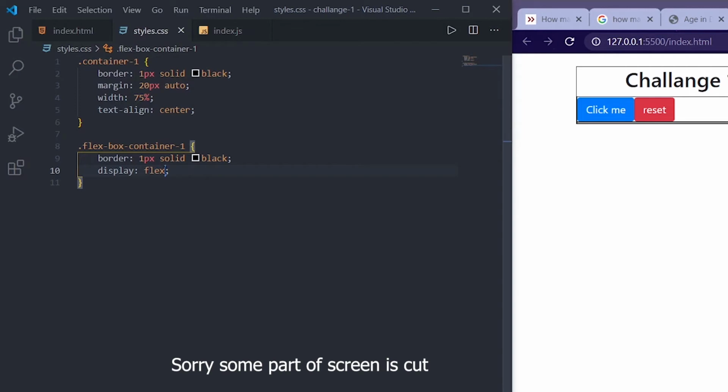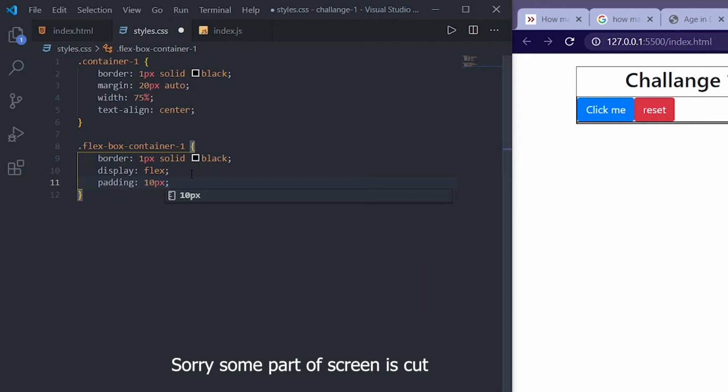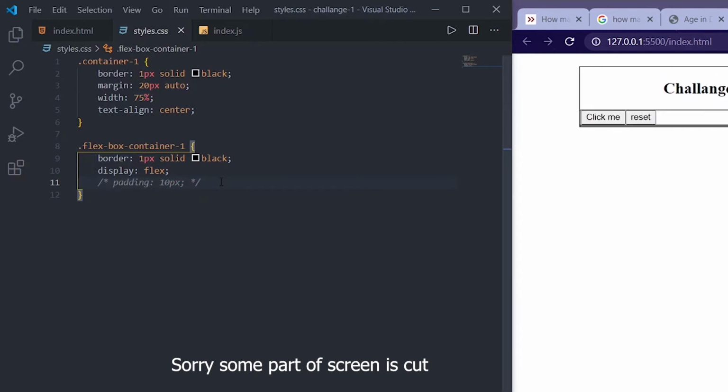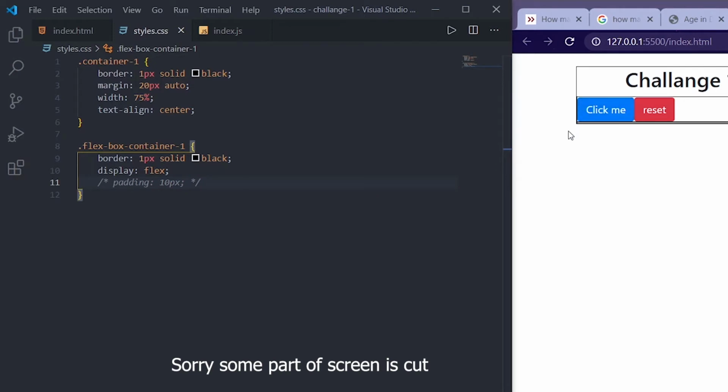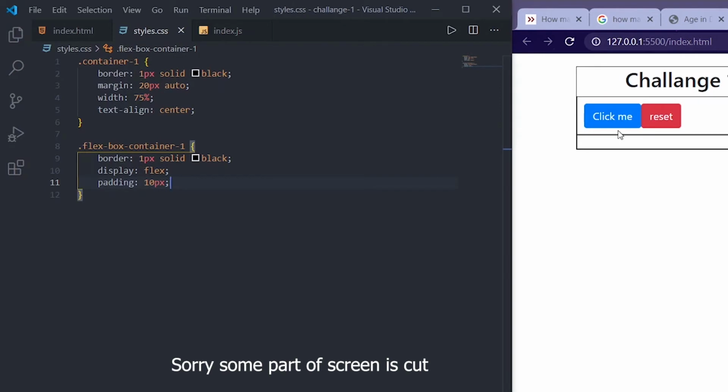Okay, so because of this display flex, the click me button was on top of reset, which is nothing but reset was below this click me button. And now they came side by side. So this happened because of this display flex. And now what I will do is, I will give padding of I think 10 pixels. Okay, so now you can see this got a padding of 10 pixels from here. Let me comment this out and show you. See, this was attached to this border, and because of this padding, we got a breathing room here.